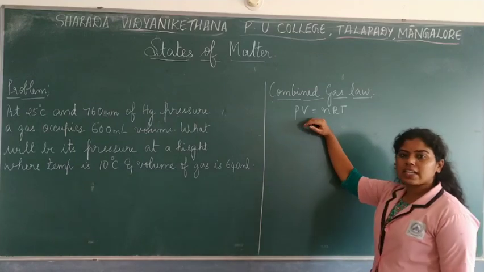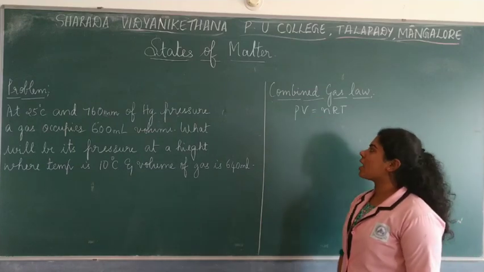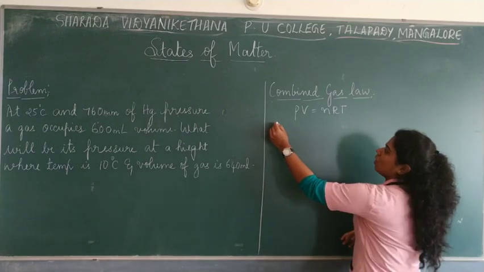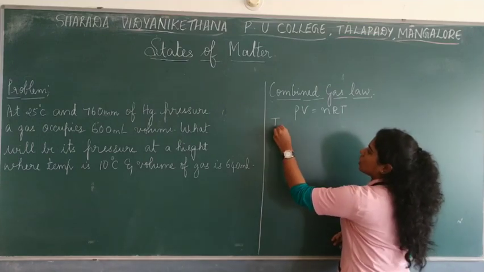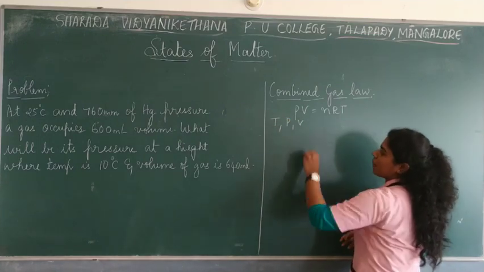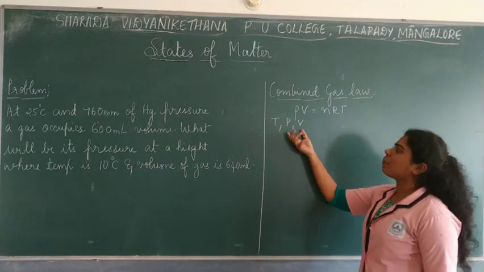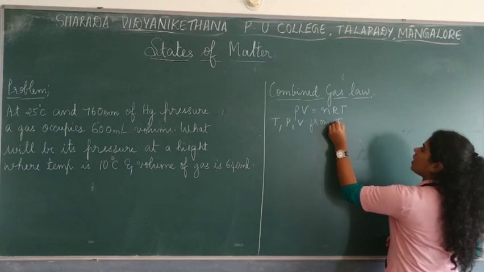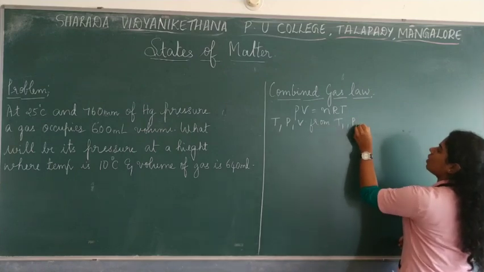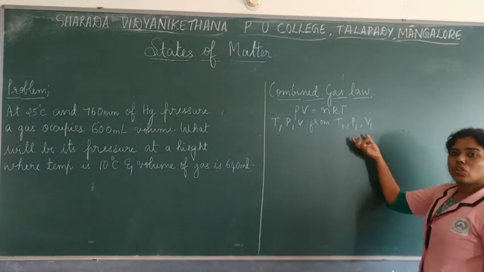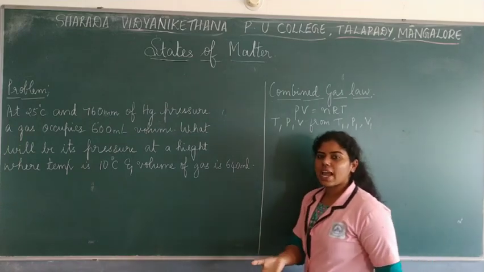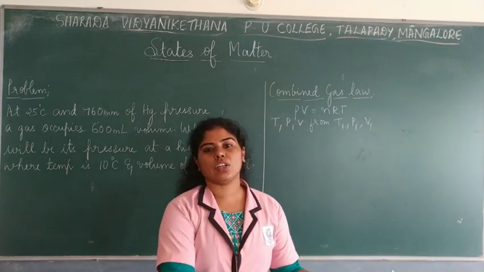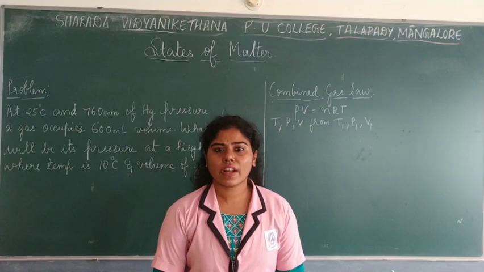From the ideal gas equation, now suppose you imagine a gas wherein you are varying the temperature, pressure as well as volume. Any reaction has to start from an initial stage and end in a final stage, right?